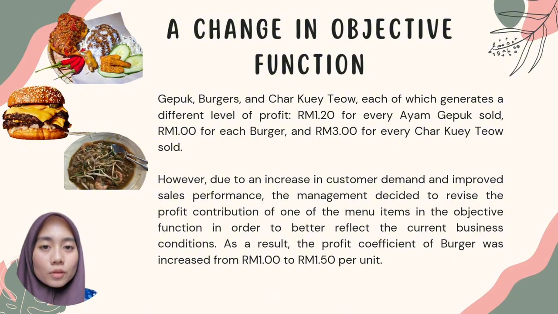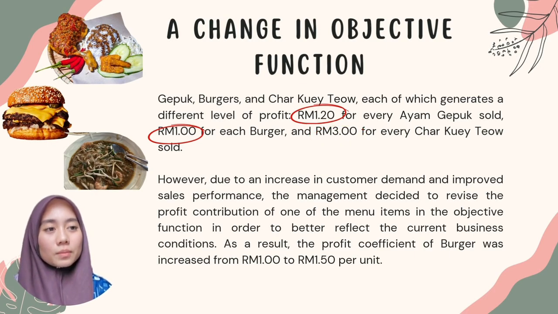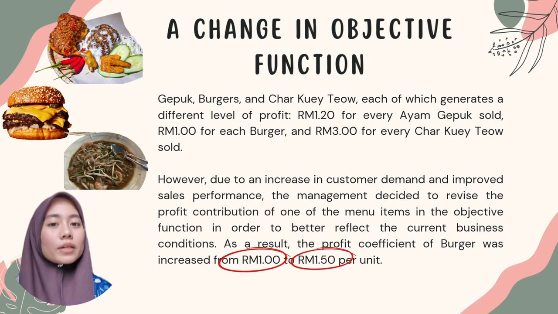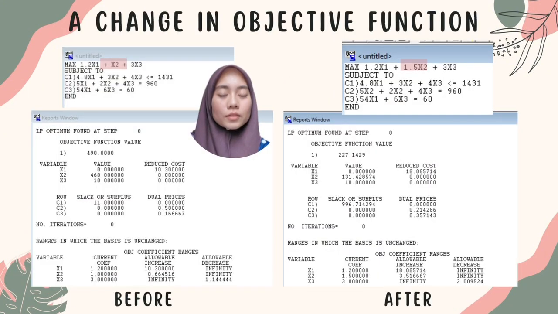The original profit for ayam gepuk is RM1.20, burger is RM1, and also char kway teow is RM3. However, due to an increase in customer demand and improved sales performance, the management decides to raise the profit of burger from RM1 to RM1.50 per unit. The change for burger, which is D2, is still inside the range, which is from negative infinity to 10.3. There are also changes in variable value, which is the original value for x2 is 460, but after the change, it decreases and changes into